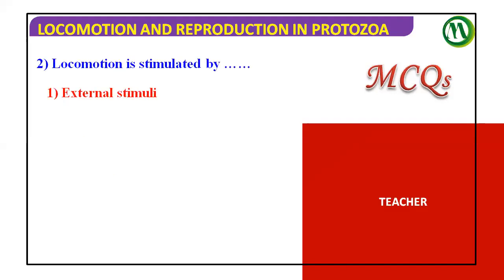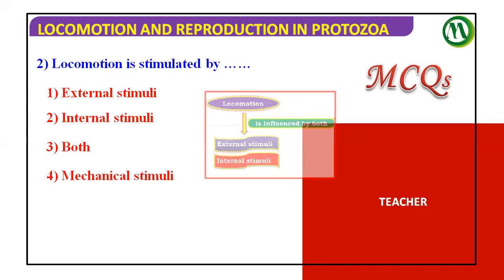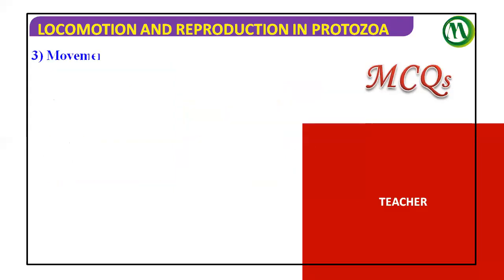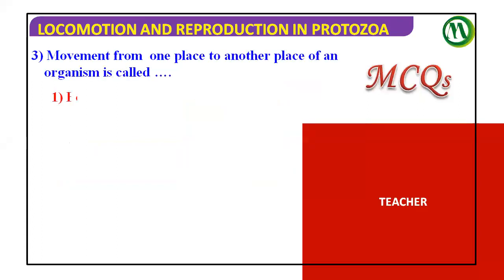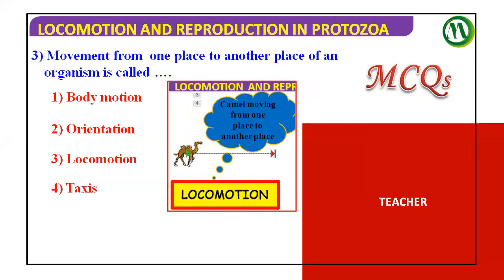Locomotion is stimulated by external stimuli, internal stimuli, both, or mechanical stimuli? Both. Very good. The movement from one place to another place of an organism is called body motion, orientation, locomotion, or what? Locomotion. Very good, locomotion.